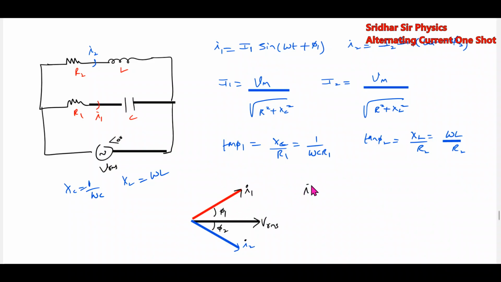Okay, then what is I equal to? The vector sum of these two. We have to take the vector sum: I bar equals I1 bar plus I2 bar. Then what about average power dissipated? Average power dissipated should be very simple. Okay, agreed? There is a generalized approach you have to develop here.